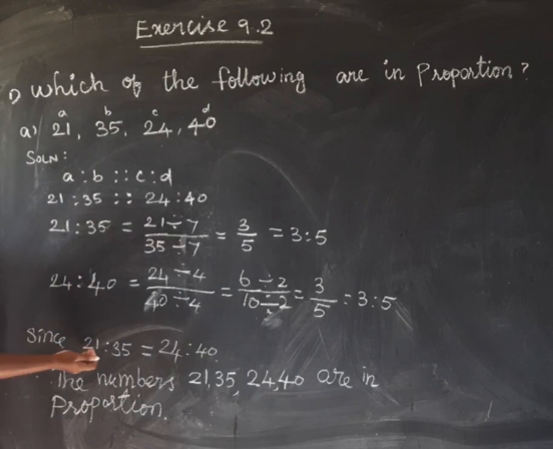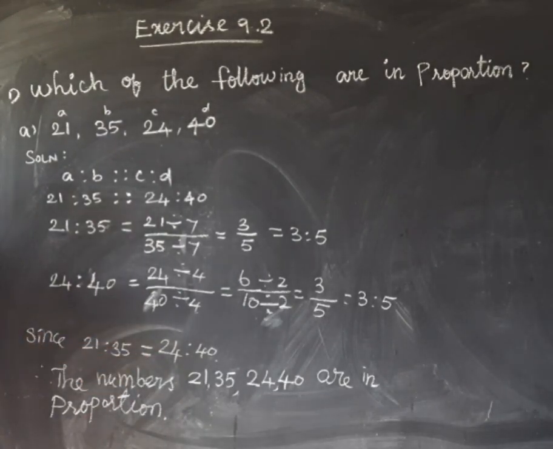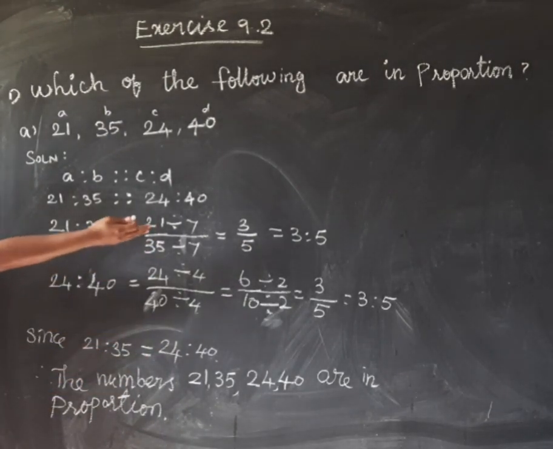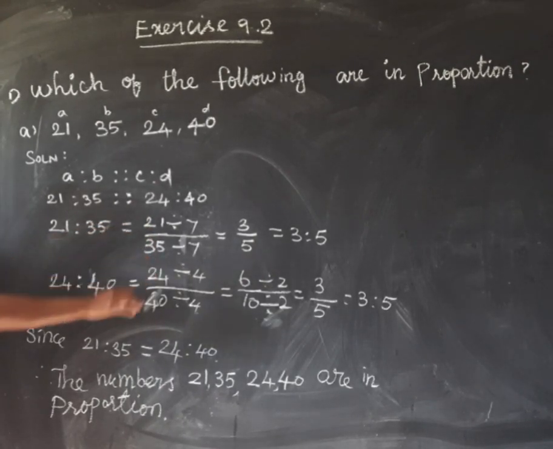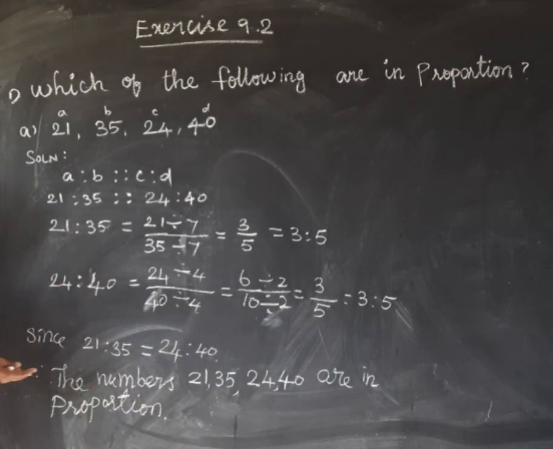So 21 is to 35 equal to 24 is to 40. Both the values have the simplest form 3 is to 5, 3 is to 5. So the numbers 21, 35, 24 and 40 are in proportion.